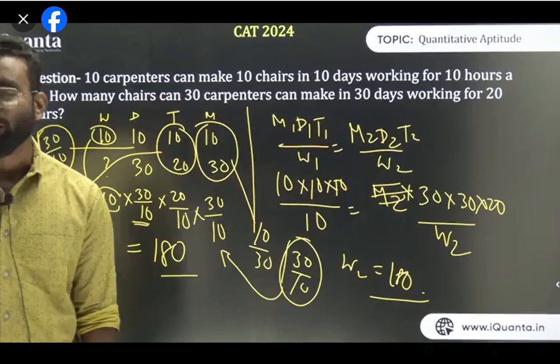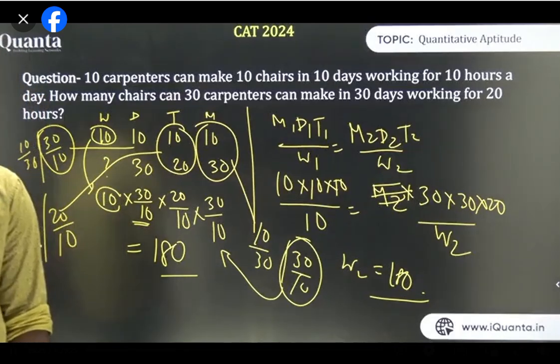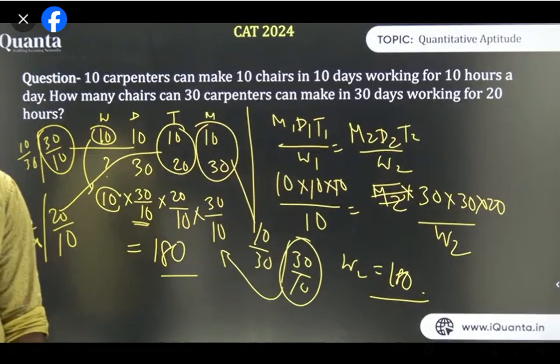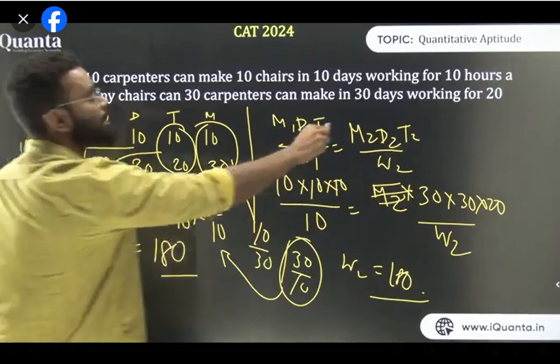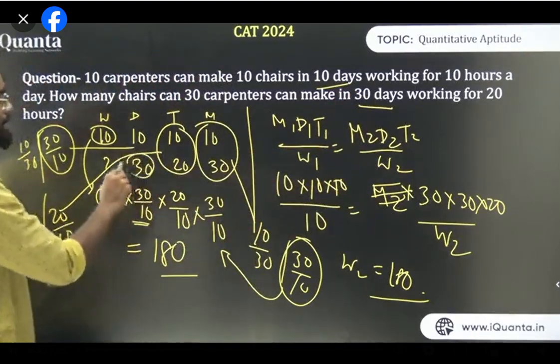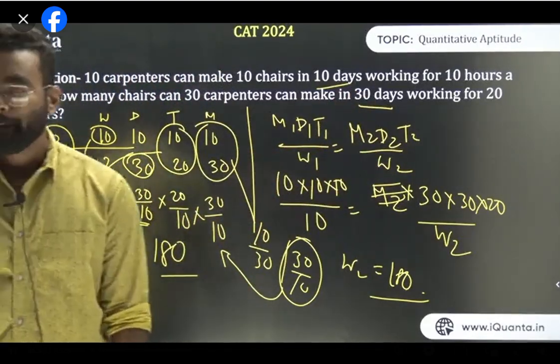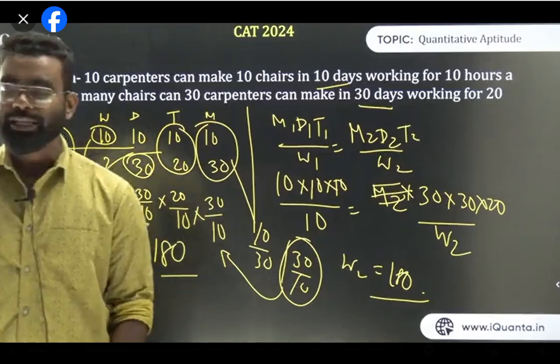Is it fine, all of you guys? I hope I have made you understand. ठीक है? Days कैसे आया? Because days is given. 30 days, 10 days. अगर ज़्यादा दिन काम करोगे तो ज़्यादा काम नहीं करोगे. That's why it is 30 upon 10. That's just how it is. So let's go for the next one.